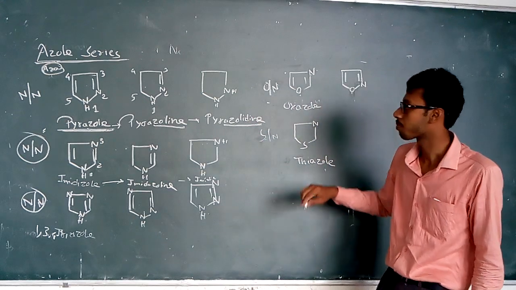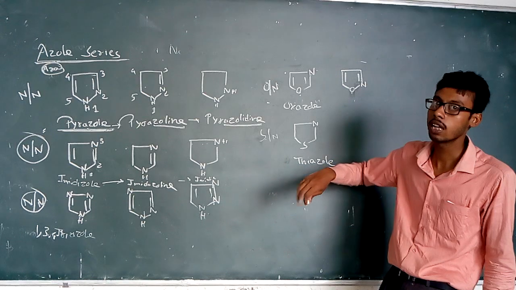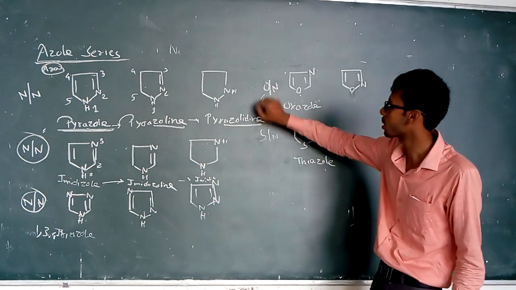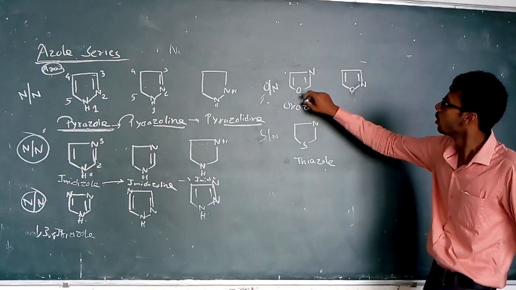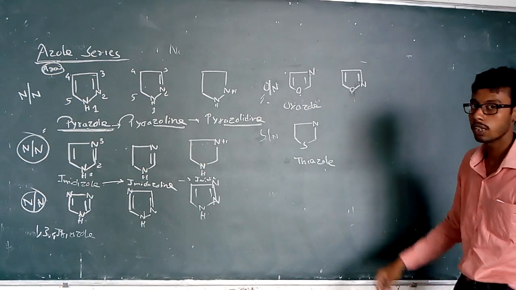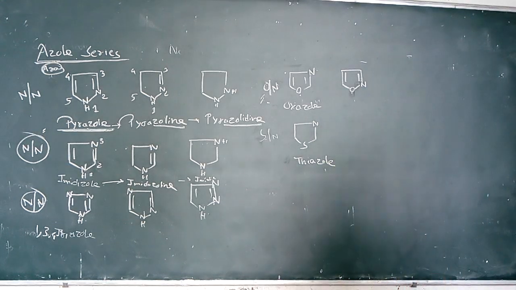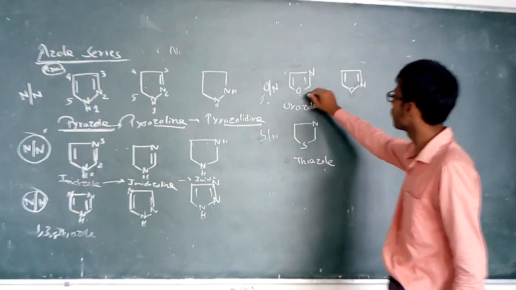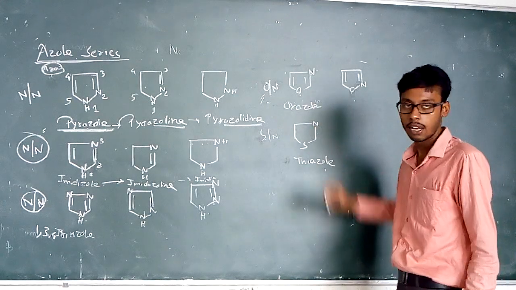So when one nitrogen is replaced with oxygen, the structure becomes a 5-member ring containing nitrogen and oxygen at the 1 and 3 number positions, and that is known as the oxazole nomenclature.